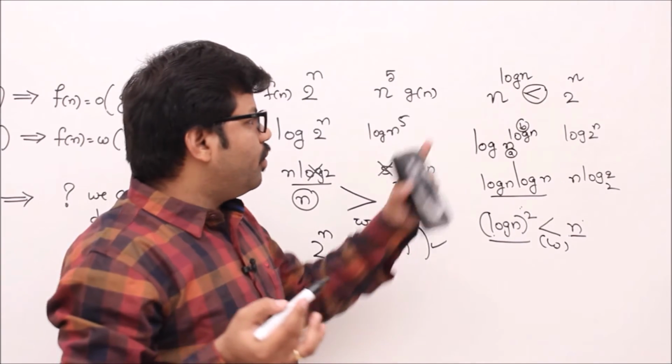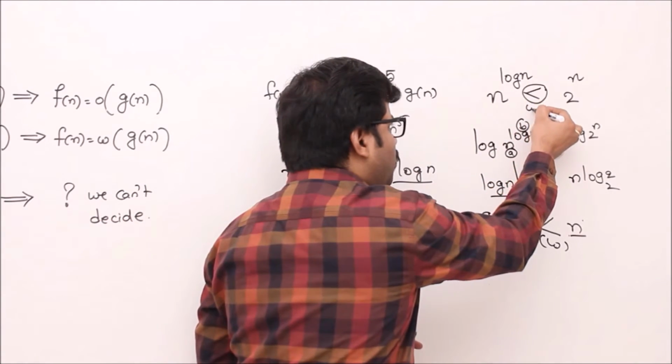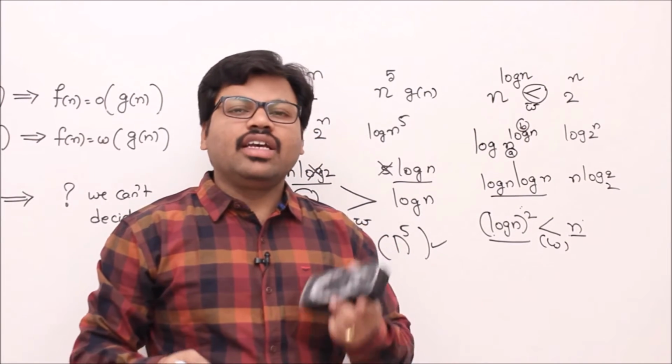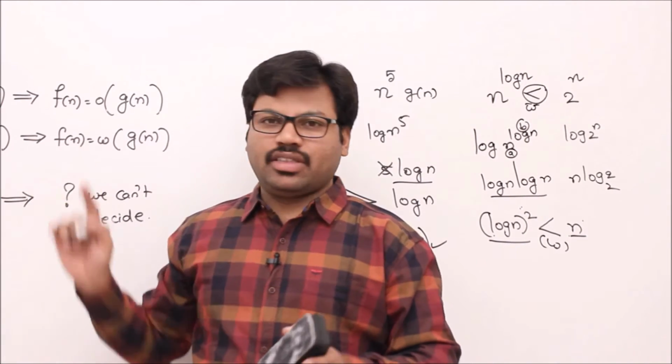Here my idea is that this greater than is in the asymptotic sense. Okay, 2 power n is omega of n power log n. In that way we can easily simplify things using this method.